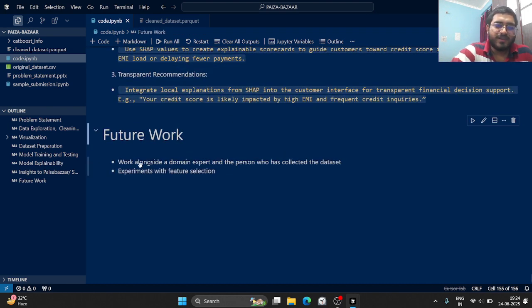I really felt the need for a domain expert or the person who collected the dataset, because while doing data analysis I felt I was not able to completely understand the columns. And I should also do more experimentation with feature selection in the future.